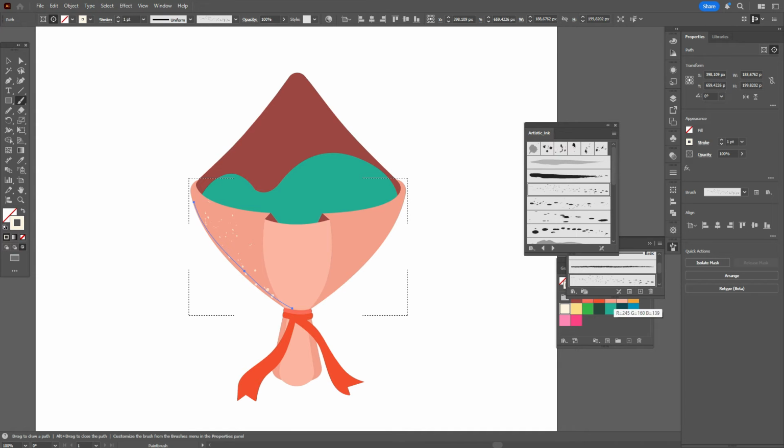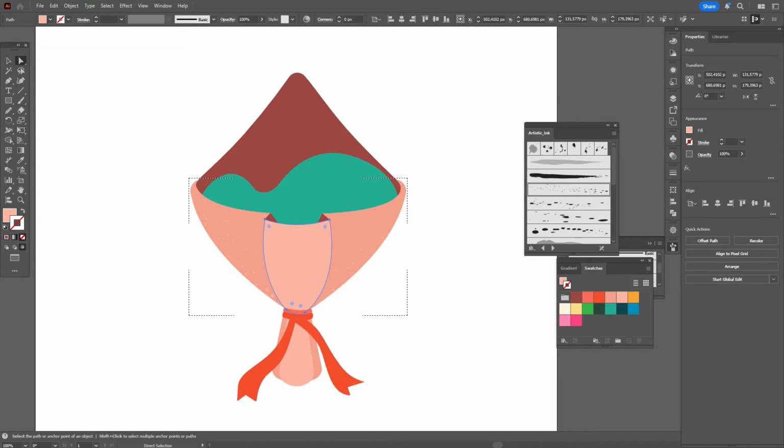You can take, for example, a darker color for the brush, and you can do it, or you can leave the design without brush. And do the same here.